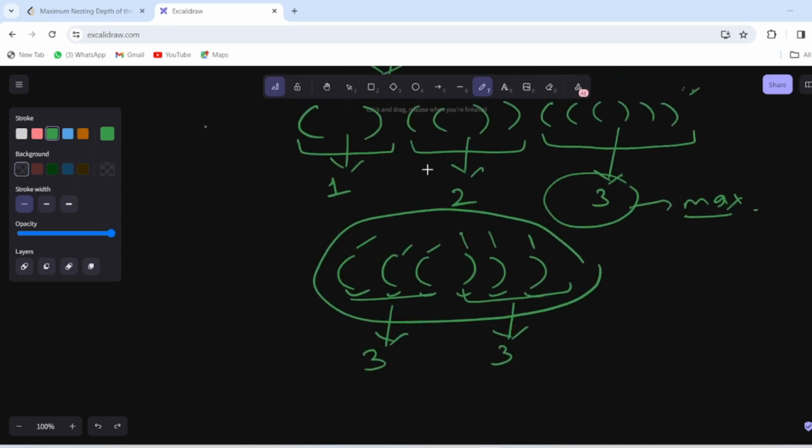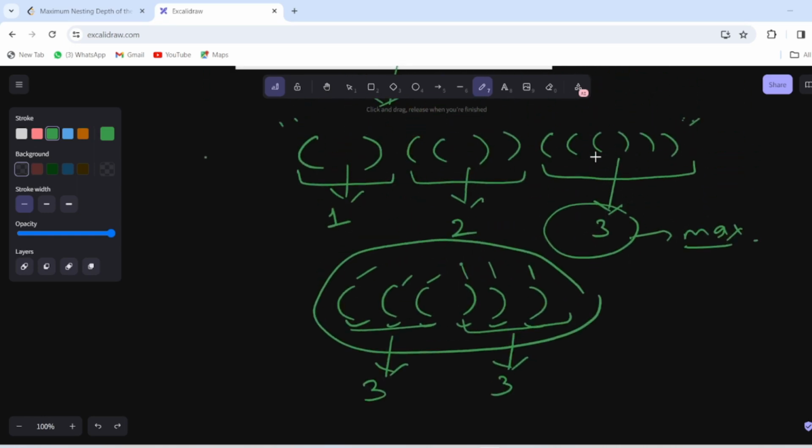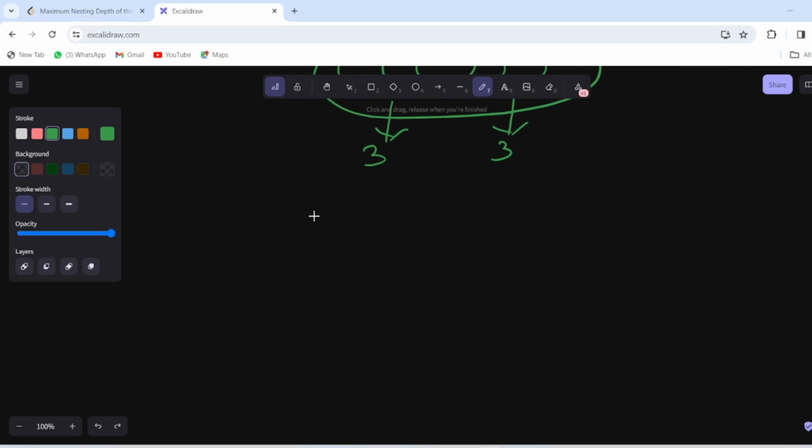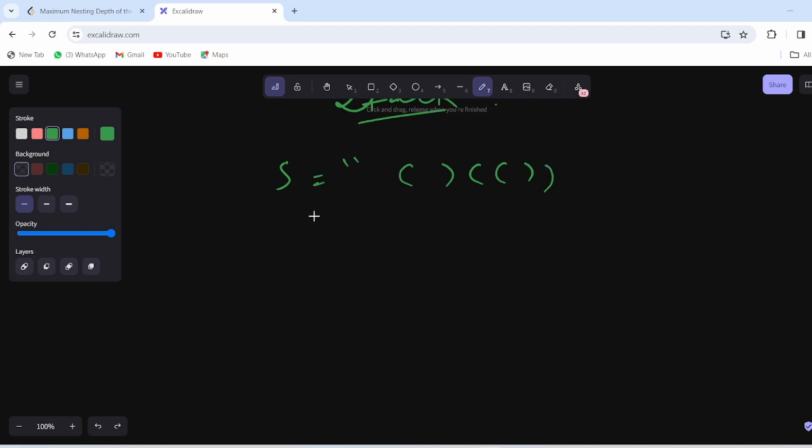But the catch here is that there are 3 parent parentheses. So how are we going to check each individual parenthesis? For that we will be using the stack data structure, so that we can individually find the depth of each parent parenthesis. Check how we can do that. We know that our string was this one. So take a stack, let's name it st, and take an answer which we have to return and initialize it with 0.